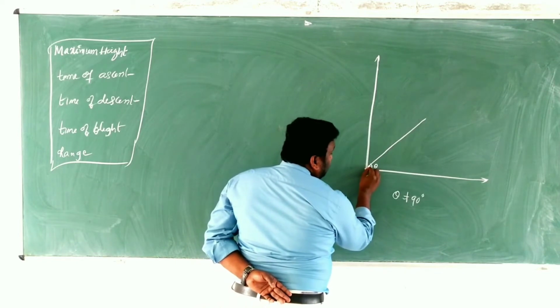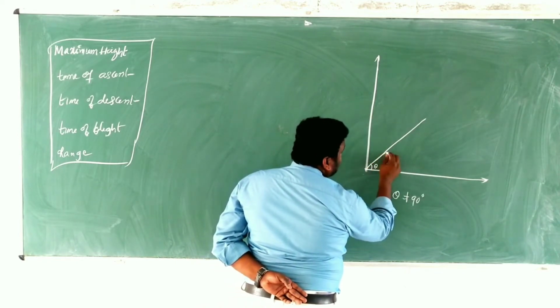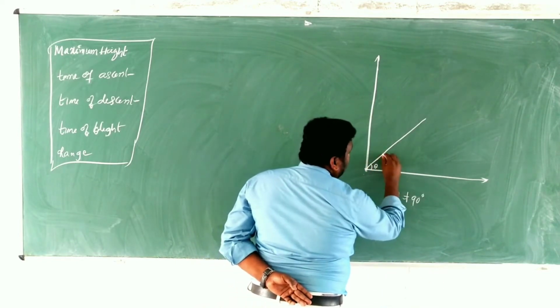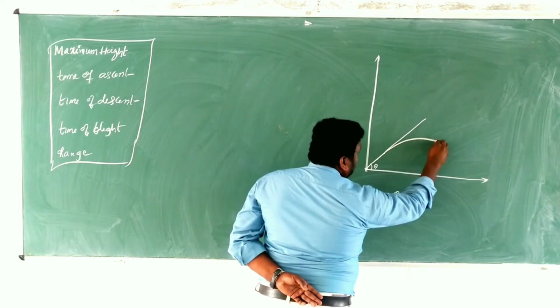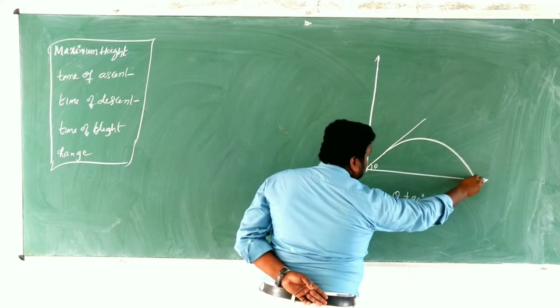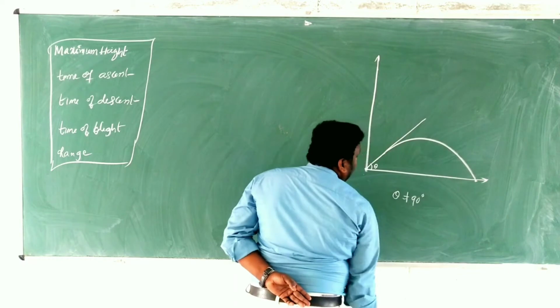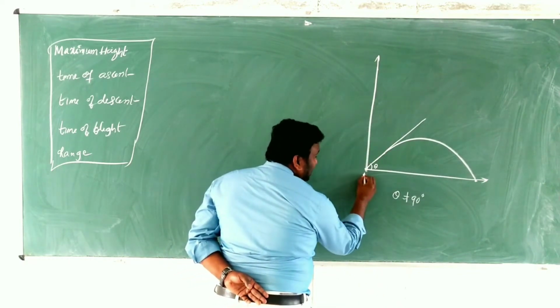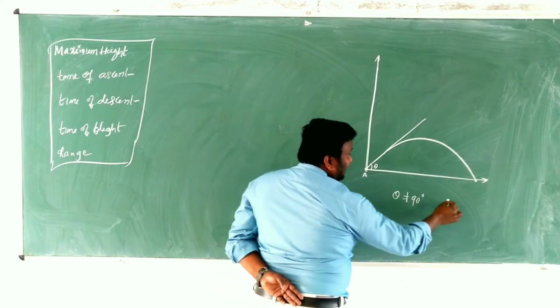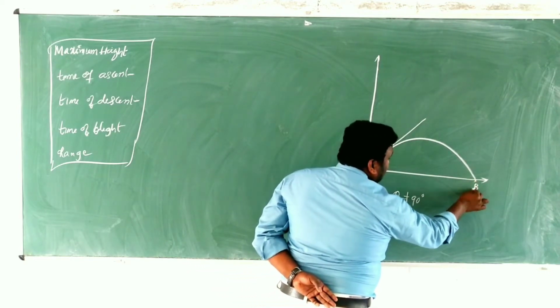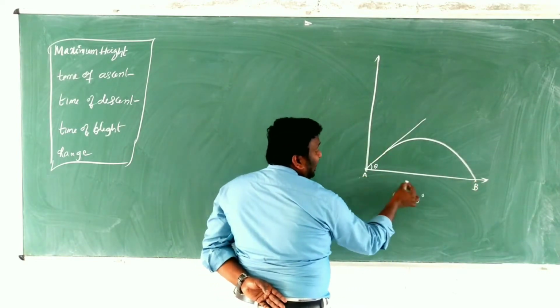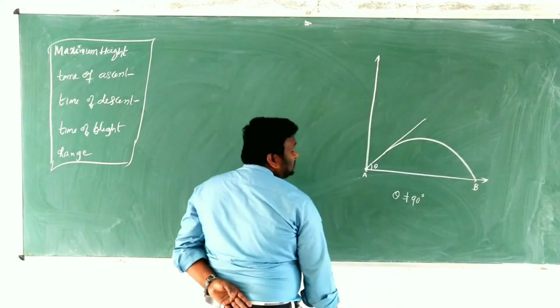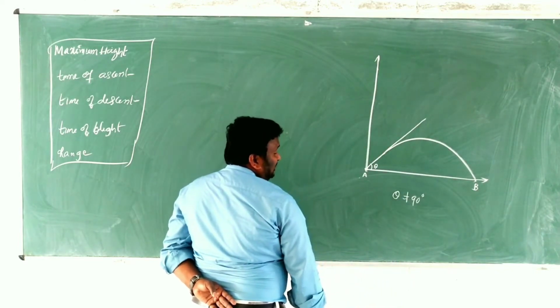Then under the influence of gravitational force, the body moves in the path of a parabola. Here A is the initial point and B is the final point in the motion of the projectile.